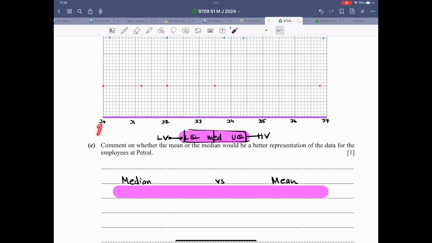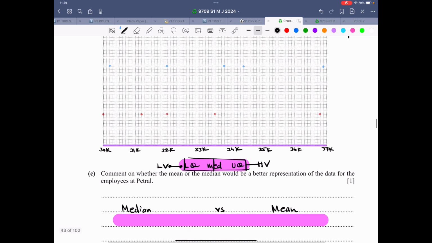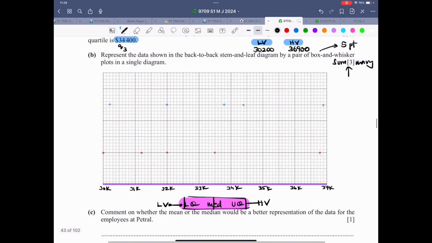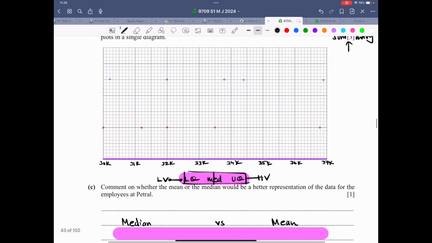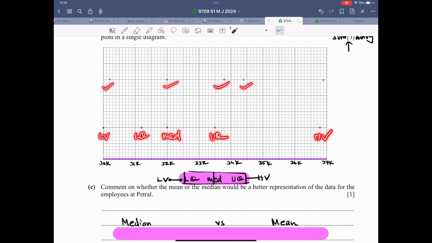So I've labeled this as 30, and let me write a K over here. This is 30K, 31,000, 32,000, 33, 34, and so on, and it fits exactly correct. Now based upon that, the red color is for petrol. So now I have put the dots over here. So now this dot is for lowest value, this is for lower quartile, median, upper quartile, and highest value. The same thing goes for the blue company, that is Revon.